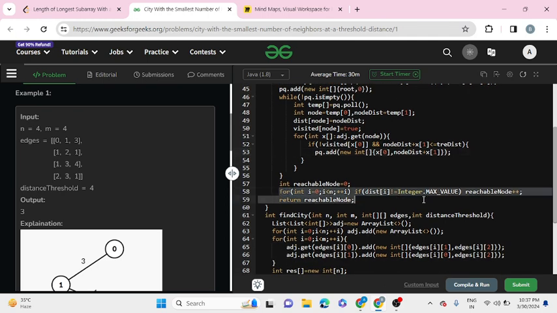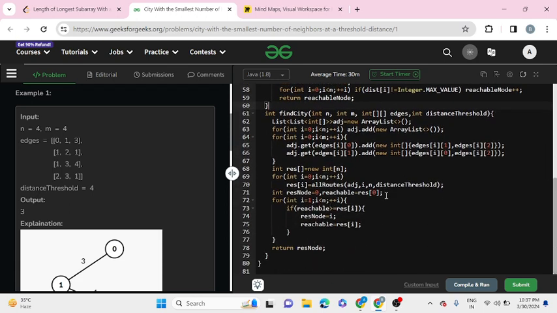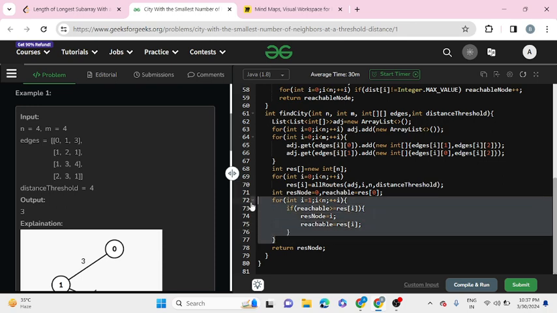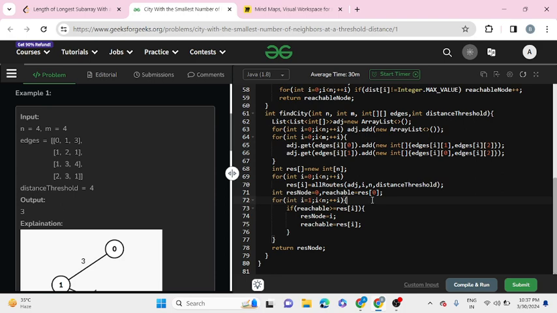Now, the last step is we will check all the distances. If any of our distances is max value, then the reachable node count won't get incremented, and at the end we will return our reachable nodes. Now, this for loop is to check for our answer, which node has the minimum reachable count, and to update it. We get this node using this i, and at the end we return this node.